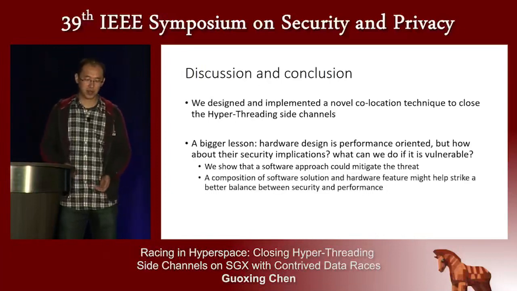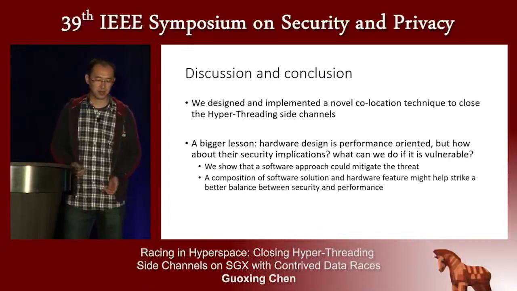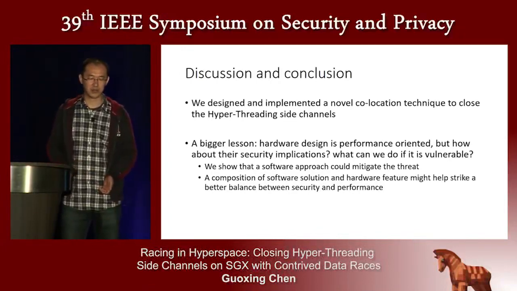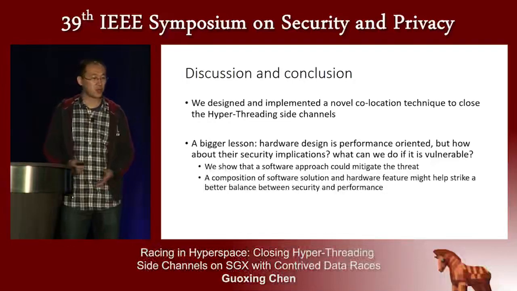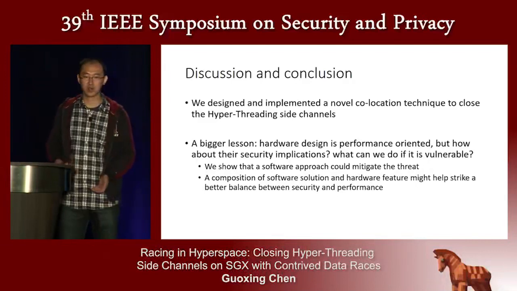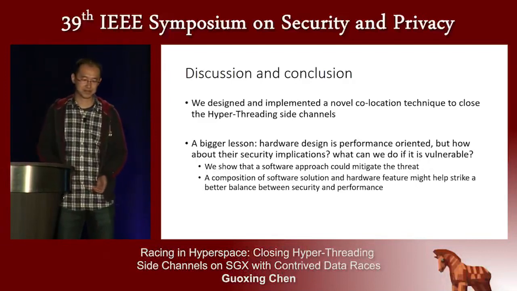But in future, we believe that a composition of software solution and hardware feature might help strike a better balance between security and performance. For example, if Intel could temporarily shut down hyperthreading when the CPU runs the enclave code, the problem can be simplified.